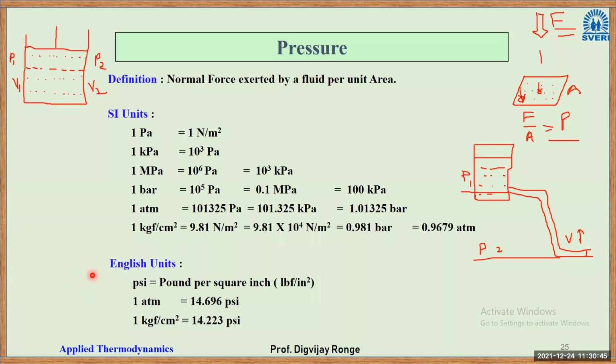Yes, so these are the SI units. Next are English units. Here we have PSI, pounds per square inch. Pounds is given in terms of LB. LB is pound, and this is force per inch square. Right. 1 atmosphere is equivalent to 14.69 PSI.